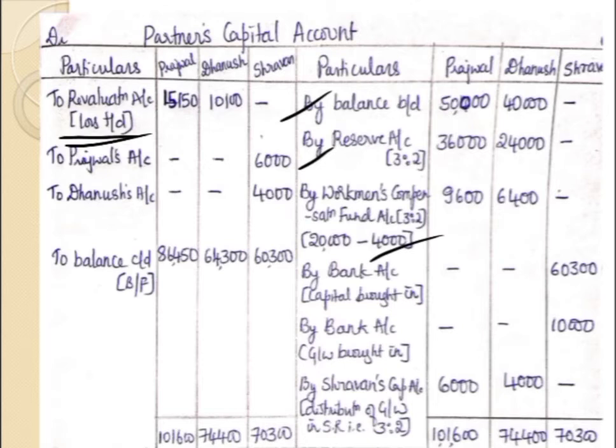So by bank account, here you will write in the bracket capital brought in cash 60,300. You will write it in the new partner's capital column. Then the entry will be for goodwill brought in by bank account. Again the amount will be written in the new partner's capital column.